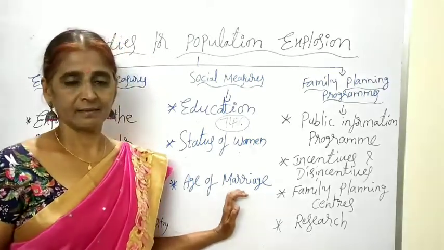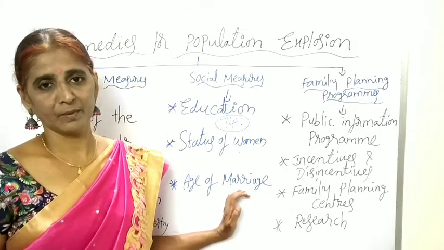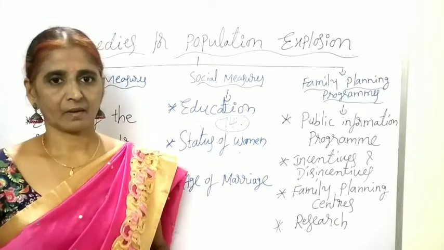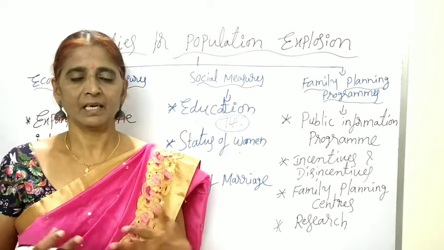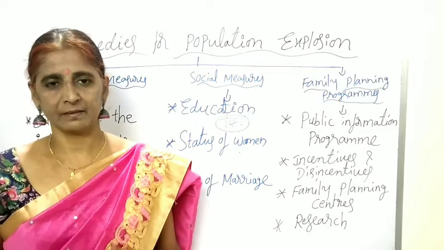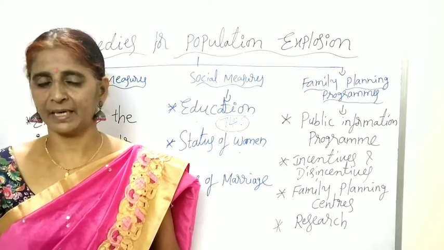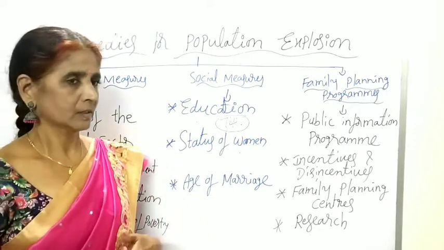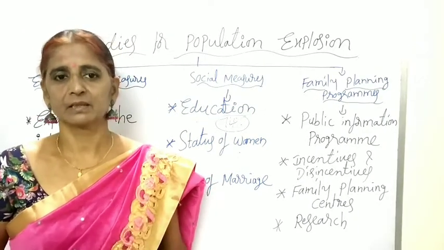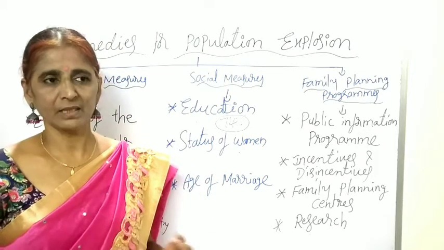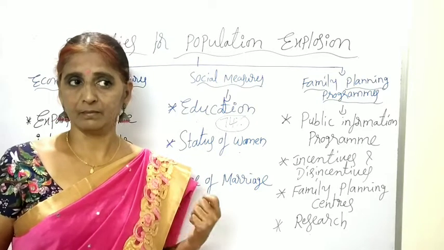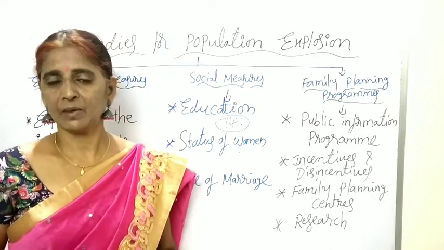Next one, age of marriage. Now the marriage age in our India is 18 for female and 22 for the male. It is also a lower age. Why? Because at an early age, if they are marrying, the fertility rate will be very high. That is, reproducing capacity will be high at the early age. So that is the reason. Due to lower age at the time of marriage, the population is increasing in our India. So the government tries to increase the marriage age for the male and female. So definitely the population growth will be controlled.